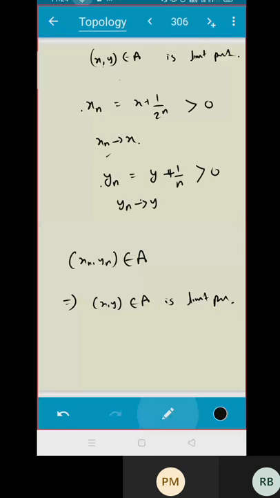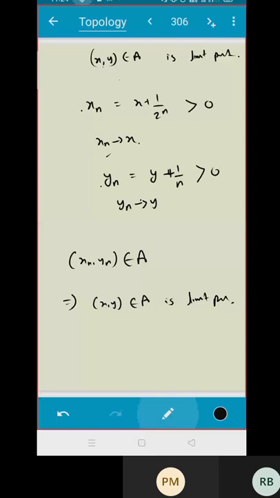Can you give me a sequence which converges to (x, 0)? Yes, sir. We take the (xn, 0). Yes, we can take x and 0. Very good. You take (x, 1/n), this will converge to (x, 0).